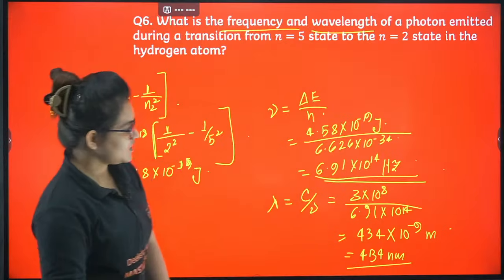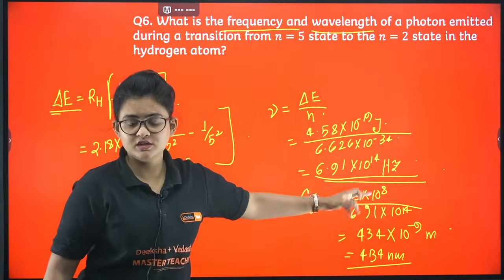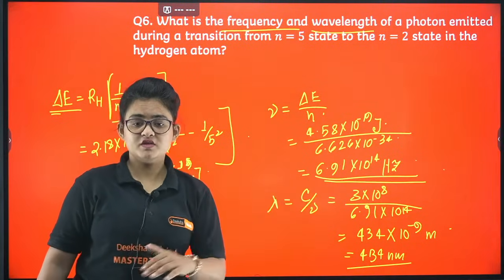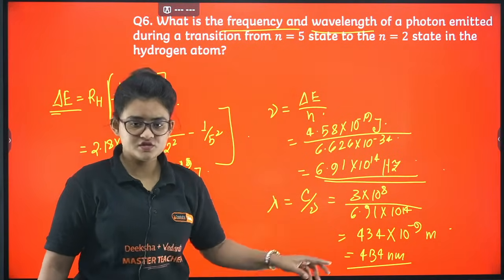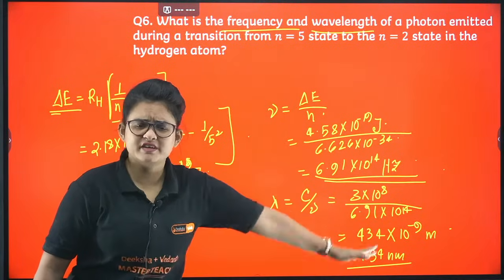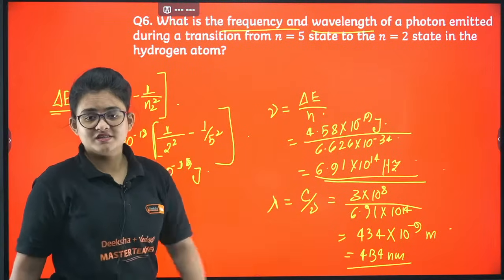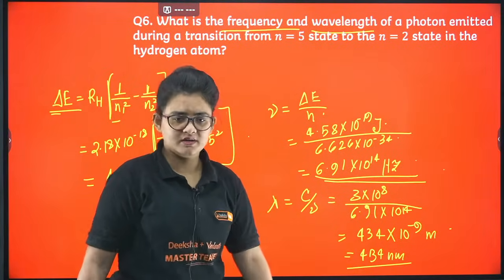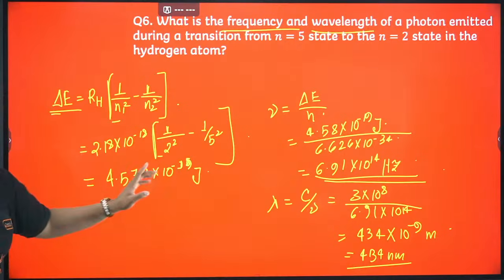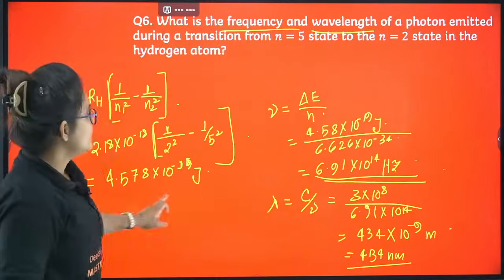That is the answer. Because you can see the value you are putting in the meter unit, the 3 into 10 power 8, that is the velocity of light, you are putting it in meter unit. So your answer will come in the meter unit. Convert it to nanometer or leave it like that. If you are confident enough, then only do this conversion, otherwise just leave it like that. I guess you understood these steps. This type of numerical, please make sure you are practicing.